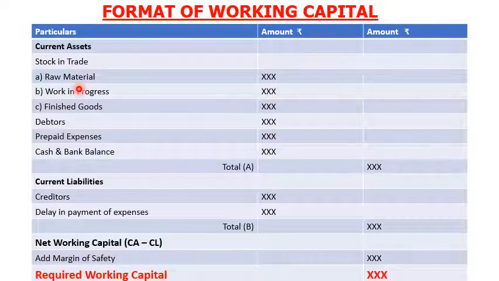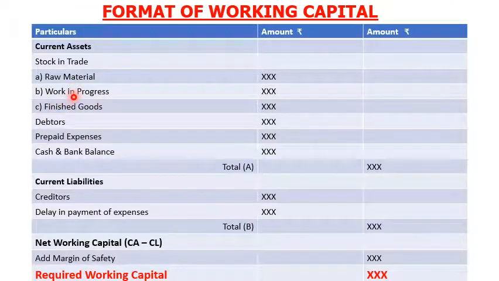The first one is raw material. Raw material is nothing but the material from which a product is made. It is used in the primary production or manufacturing of goods. Work in progress refers to the raw material, labor and overhead costs incurred for products that are at various stages of the production process. It is also called semi-finished goods that are still in the production process.